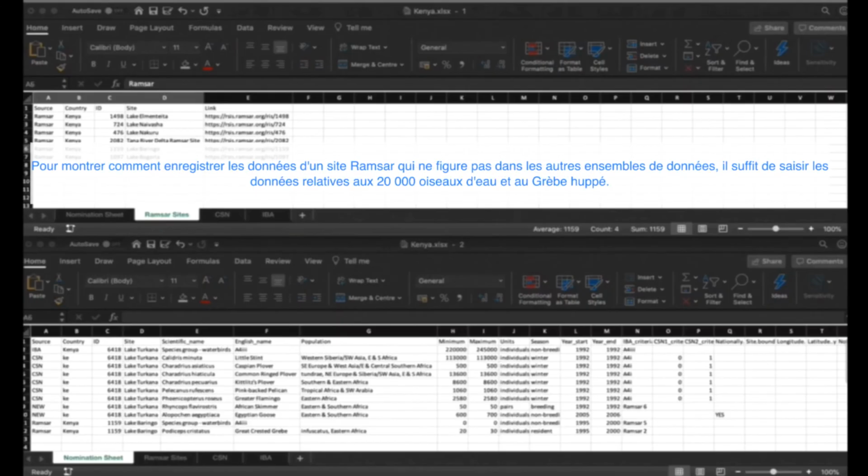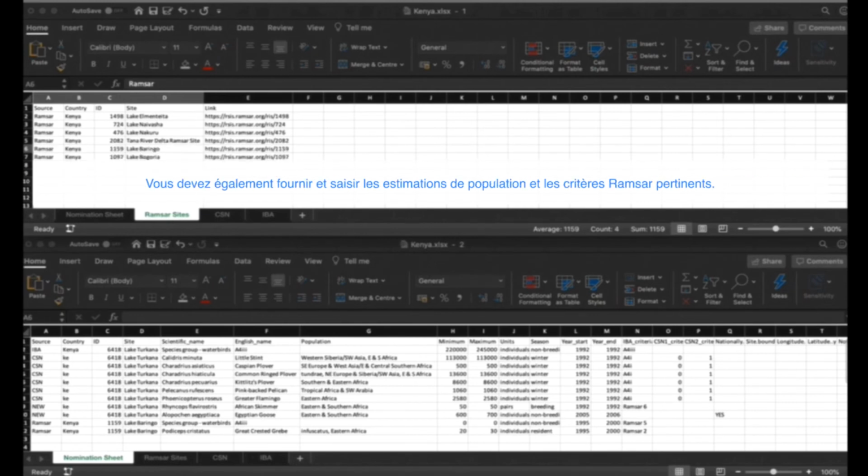To demonstrate how to record the data for a Ramsar site with no records in the other data sets, we just enter the records for the 20,000 water birds and for the great crested grebe. You should also source and enter the population estimates and the relevant Ramsar criteria.